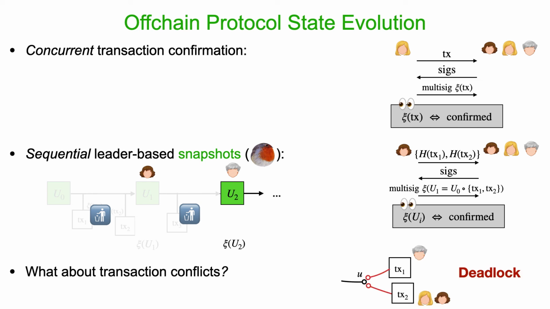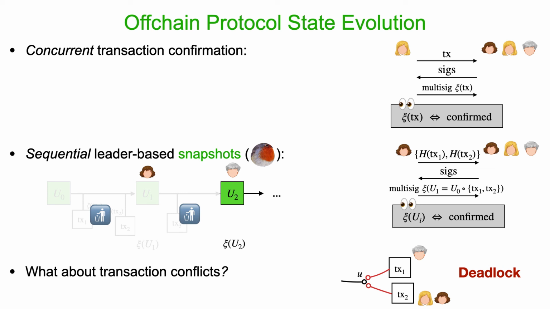What I neglected so far is the situation about transaction conflicts. Note that in a smart contract ledger, a transaction conflict doesn't necessarily mean that anybody was trying to misbehave. It can just be that there is a race for the same UTXO to be consumed by different transactions. What now can happen in the transaction confirmation process, this three-phase process on top, is that different parties start multi-signing different transactions that are actually in conflict.